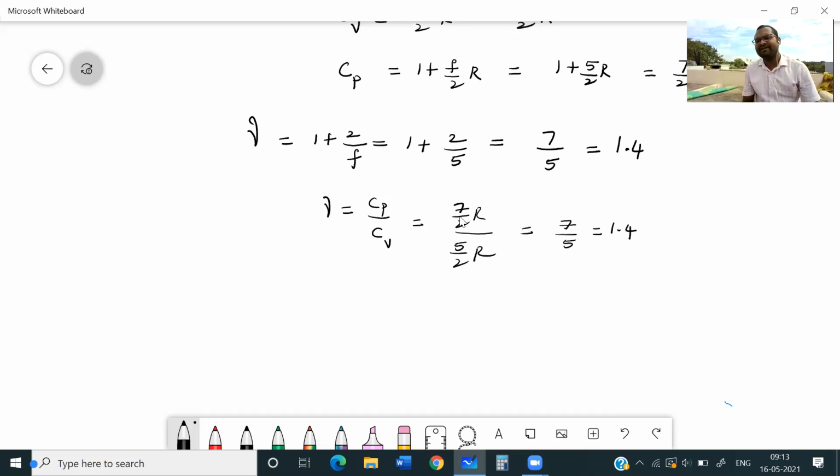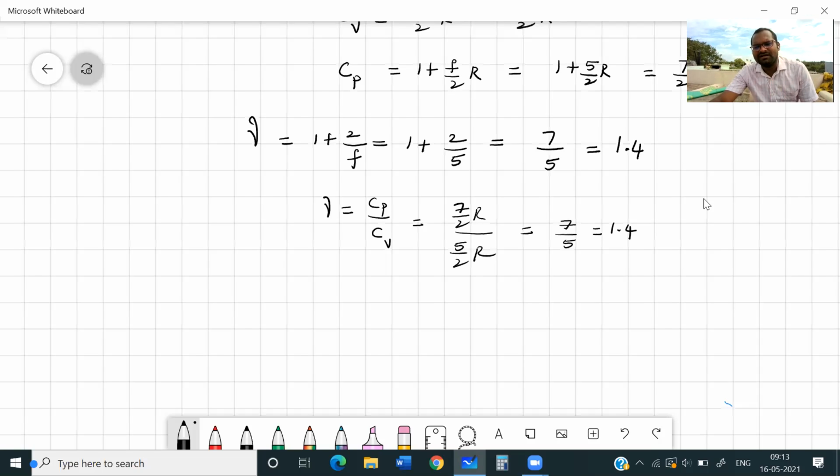If you know the degree of freedom, then it is very easy to find Cp, the specific heat capacity at constant pressure, Cv at constant volume, and the ratio between Cp and Cv for a monatomic gas and a diatomic gas. Clear? These values you need to remember.